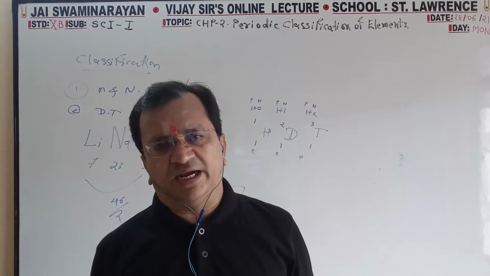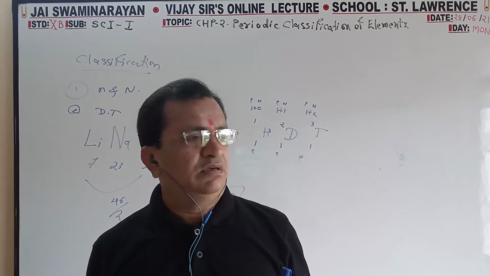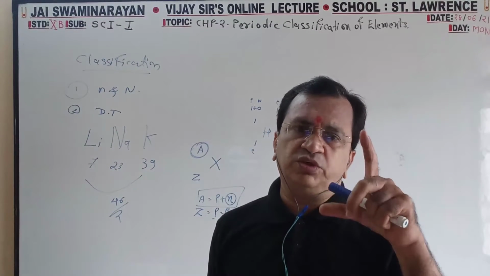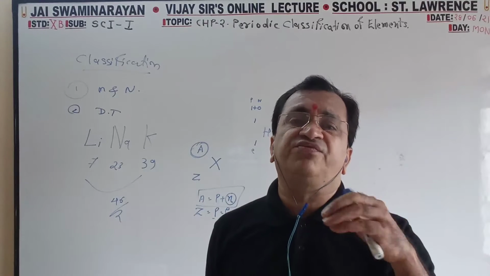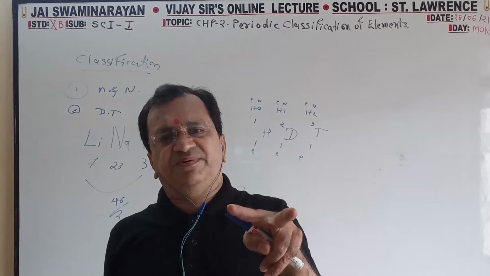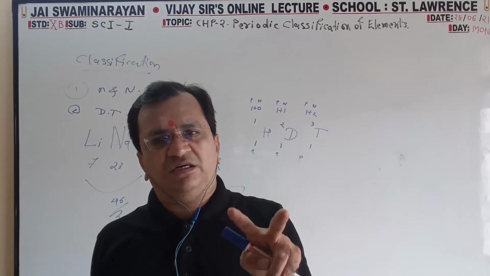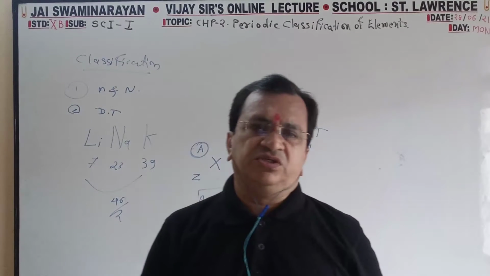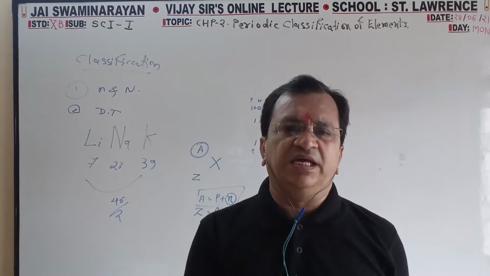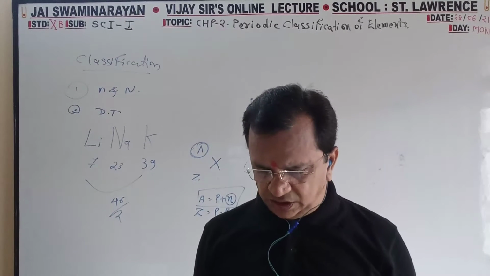Now what is found is that in the same group, elements have the same chemical property, but in some groups two elements have different chemical properties, and in two different groups, where as per the rule chemical property should differ, they got the same chemical property. So in the same group, two elements with different chemical properties, in two different groups they are finding the same chemical property. So these are also drawbacks.